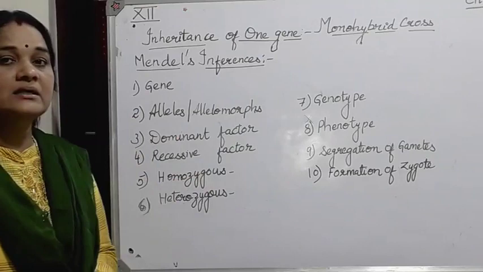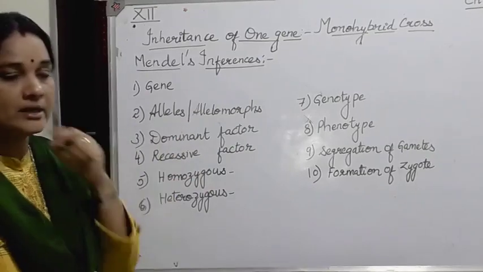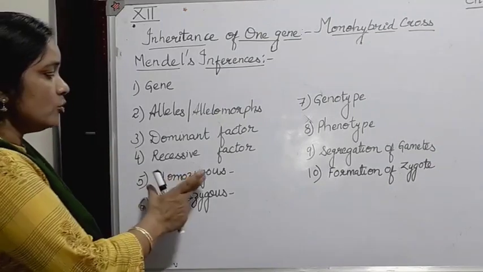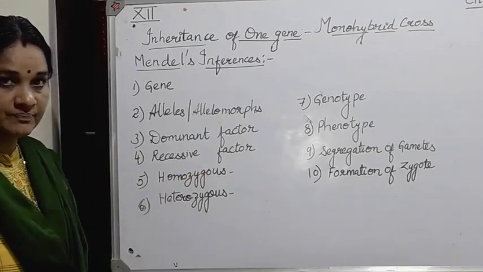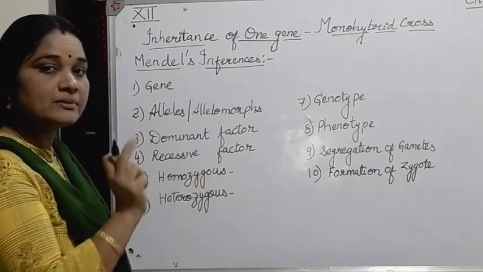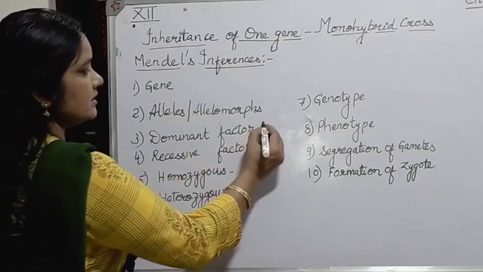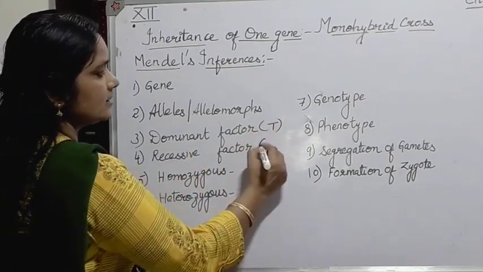The next inference, based on Mendel's experiment on the monohybrid cross, was the homozygous and heterozygous condition. I told you we use capital letters for writing the dominant factor and small letters for the recessive factor: capital T and small t.